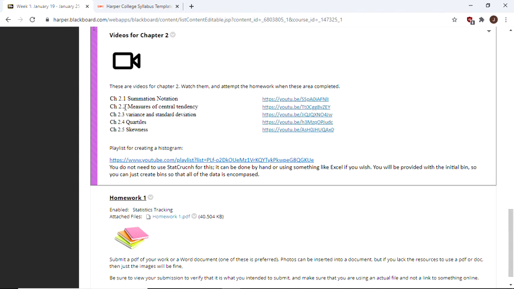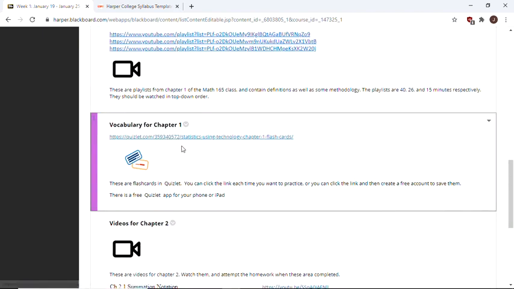So these chapter 2.1, 2.2, and so forth are ones that I've made that hopefully will focus most of the material that you need. But I've added this playlist here on how to create a histogram. There's a question on the homework that does that, and I really don't cover the creation of it in these so much, so you can go over how to do that in here. It'll give you some insight into some of the same things that I'm talking about up there. And again, that playlist consists of several videos, generally short.